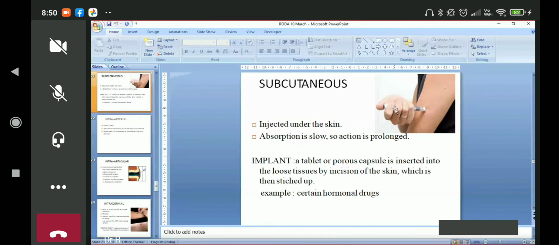Sometimes with a wide bore needle, we push the medicine here, like depot injection of progesterone, which works up to 3 months and prevents pregnancy for 3 months. As a contraceptive agent, we use depot medroxyprogesterone acetate, DMPA. So we can install a small pellet or a capsule here.